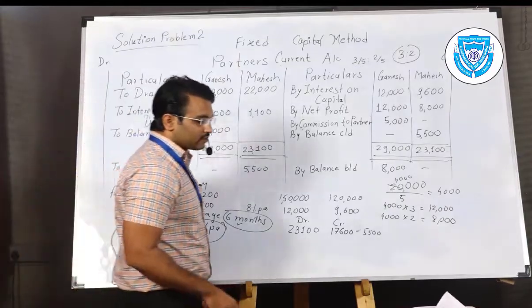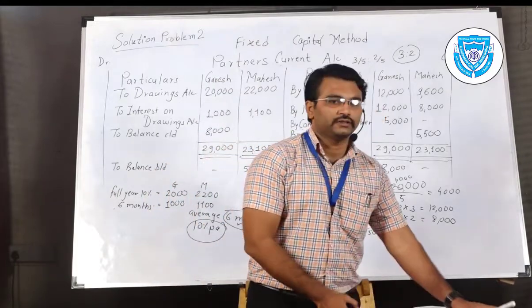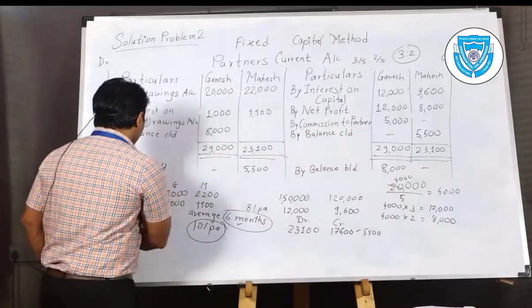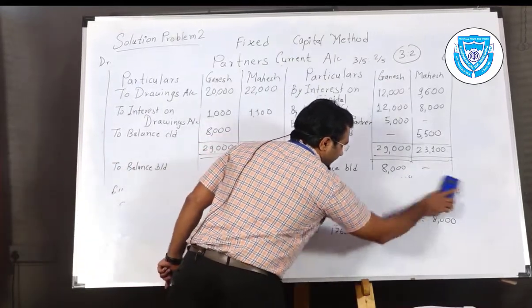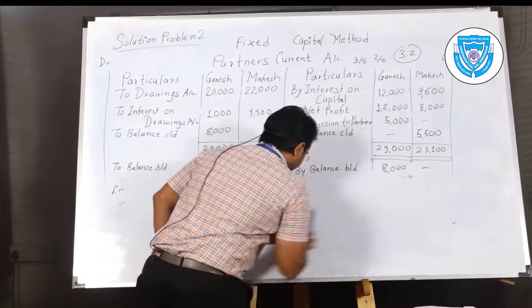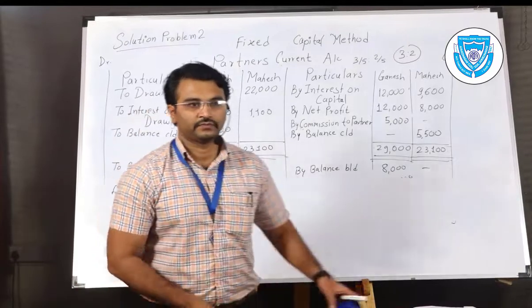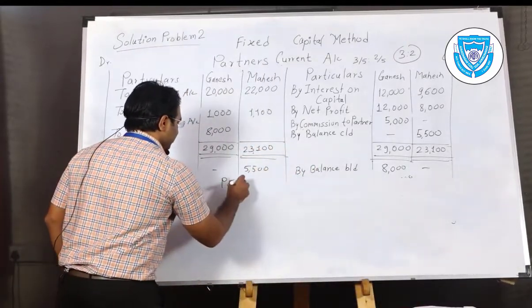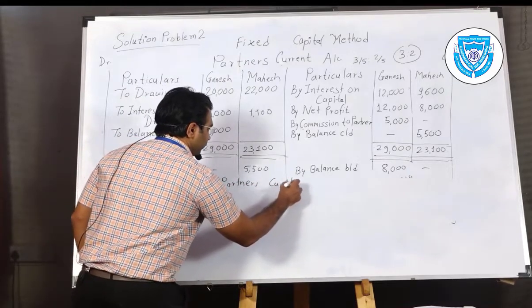Now the partner's capital account, which is very short, because there are only 2 postings. Why are there 2 postings? Because only balances are given. Only partners' capital account balances are given. So I am writing in short and very roughly.